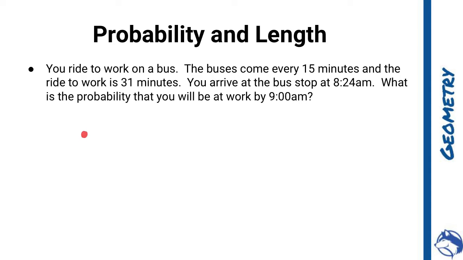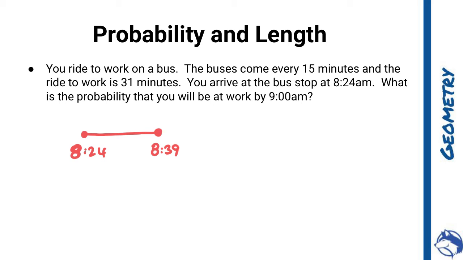So I'm starting here at 8:24. And what we've got here is an option where the bus comes every 15 minutes. So from 8:24 to 8:39, there is going to be a bus that comes. And so what I'm trying to figure out is, depending on when this comes, I know that my ride is automatically going to be 31 minutes.